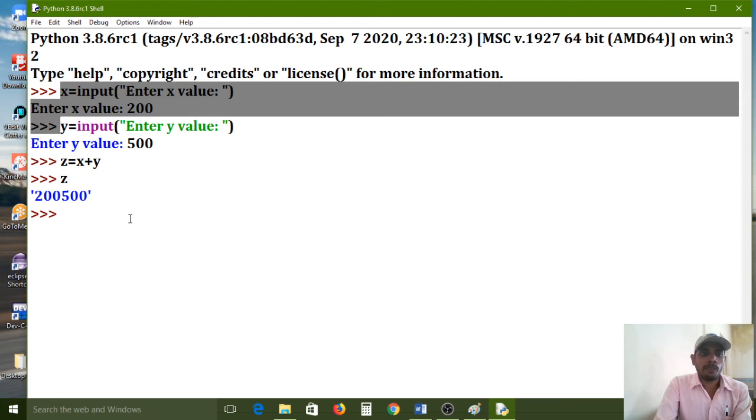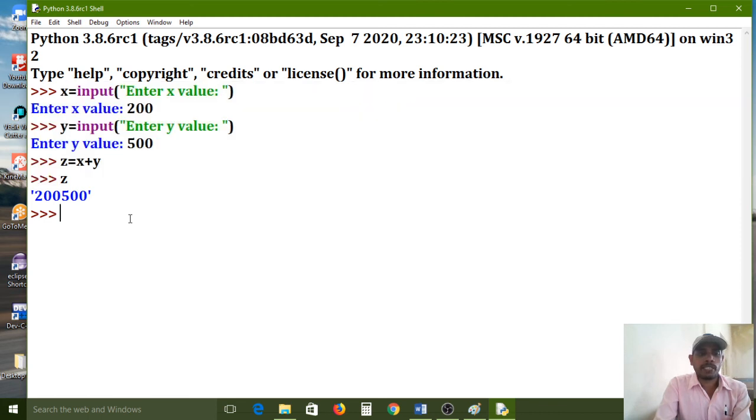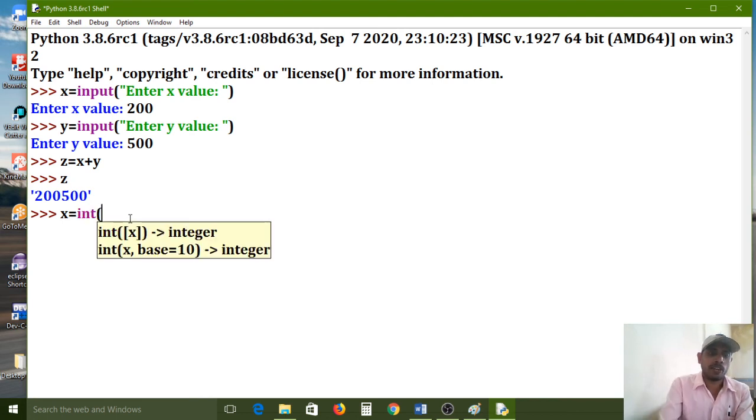Here x is equal to input, enter x value, y is equal to input, enter y value, after that z is equal to x plus y. Same expression I am using, all of you carefully observe. X is equal to, I want to convert string to int data type. So for that, the predefined int function.